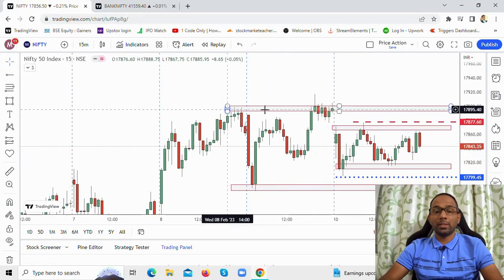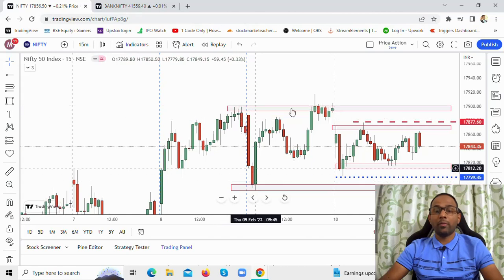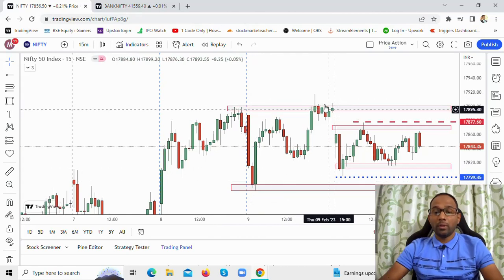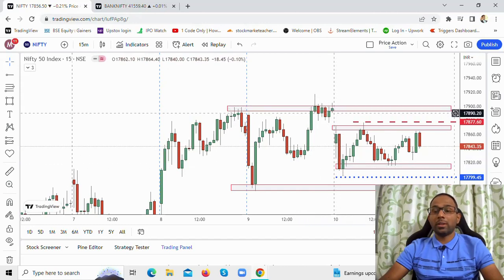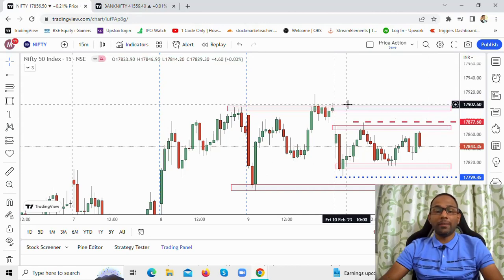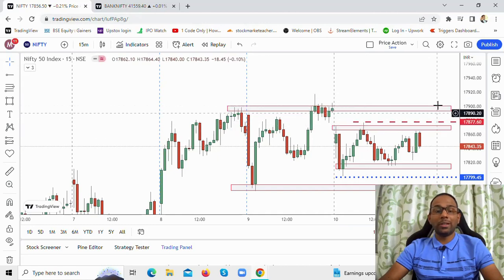Why is this another resistance zone? See, from here the price has made a big fall. There was a continuation from yesterday's session to today's session. So this is another major resistance zone in Nifty, around 17,890 to 17,900 level. This is another major hurdle for Nifty. If it takes it out comfortably, then we could see a move higher.